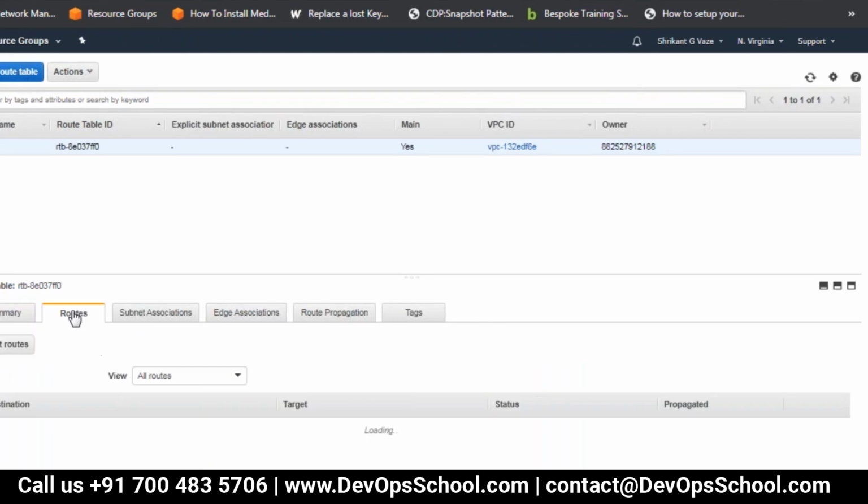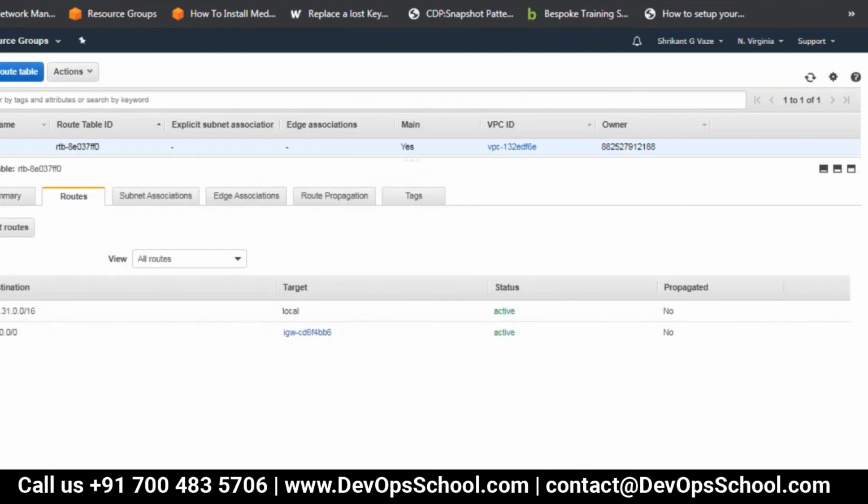Now if I go to routes, you can see there are 2 rules here. 172.31.0.0/16, and it is local traffic. 0.0.0.0/0 is any IP and the traffic is flowing via the IG. Okay, so whatever I have shown you in the PPT, the same components exist here. So this is the setup for the default VPC. A similar setup, we want to make for our own custom VPC. So that is the exercise we are going to do.